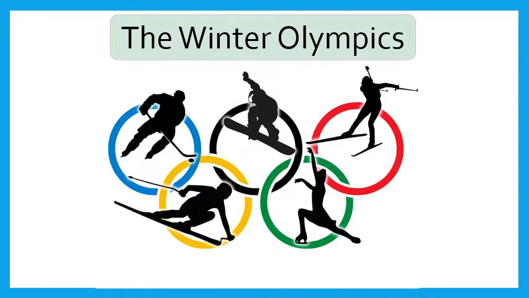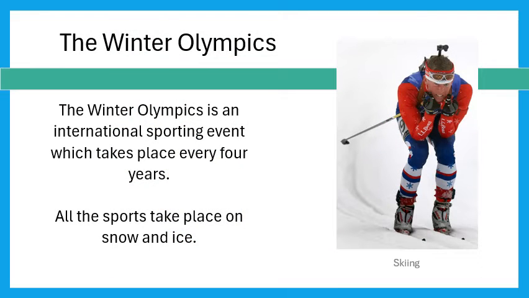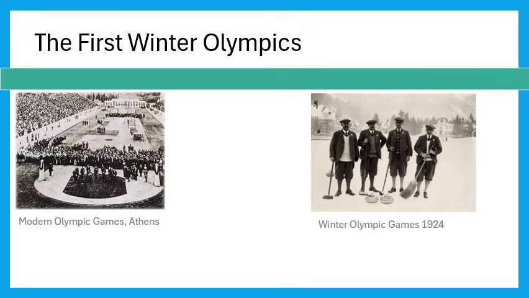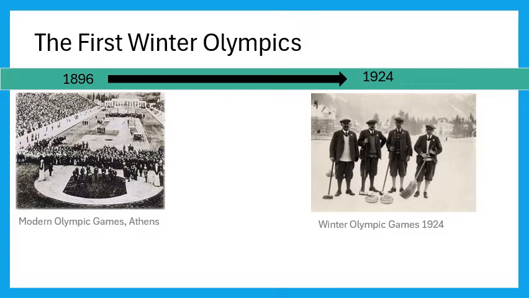In this video, we will look at the Winter Olympics. The Winter Olympics is an international sporting event which takes place every 4 years. All the sports take place on snow and ice. The first official Winter Olympic Games took place 28 years after the modern Olympics began.